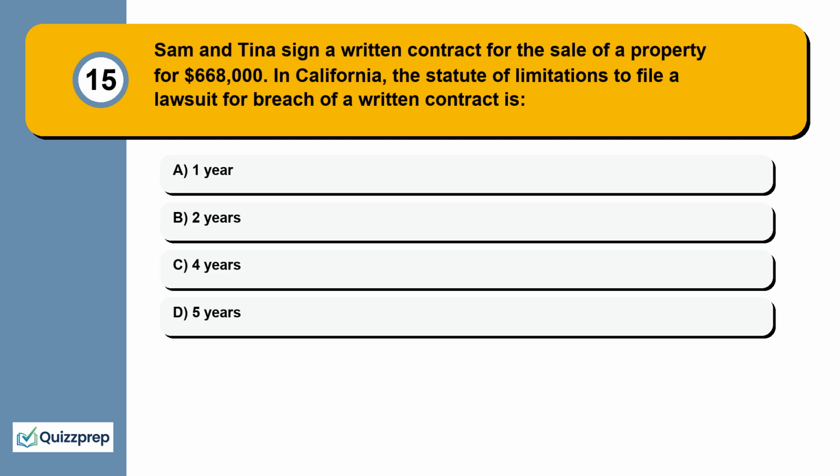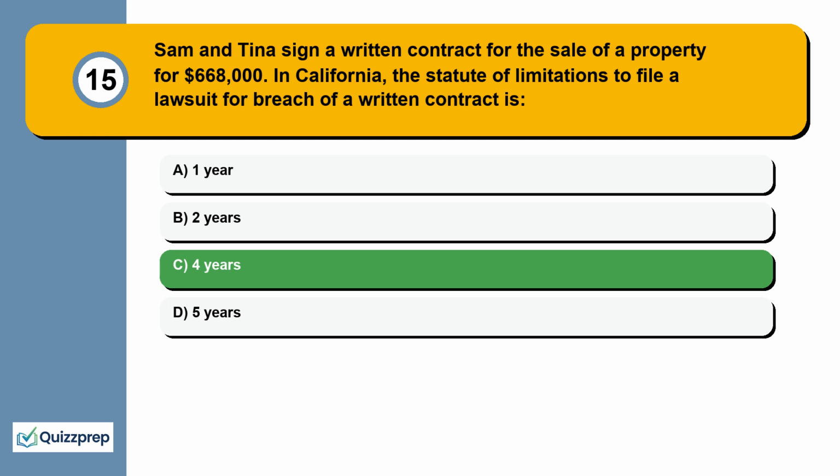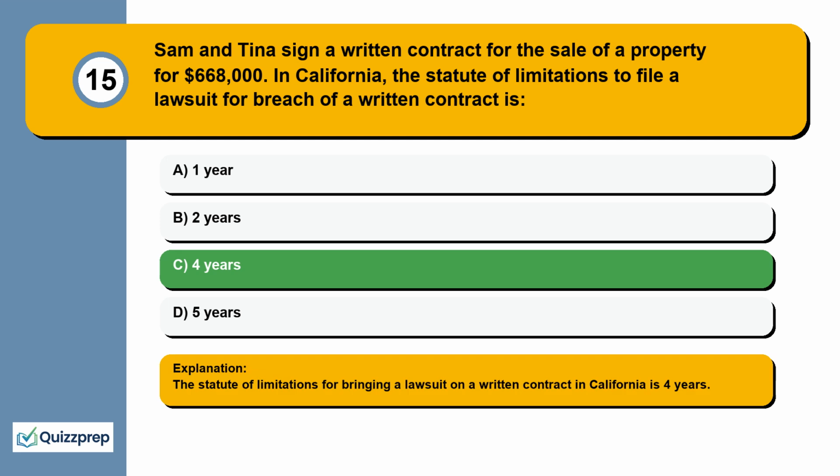Question 15. Sam and Tina sign a written contract for the sale of a property for $668,000. In California, the statute of limitations to file a lawsuit for breach of a written contract is 1 year, 2 years, 4 years, 5 years. The statute of limitations for bringing a lawsuit on a written contract in California is 4 years.